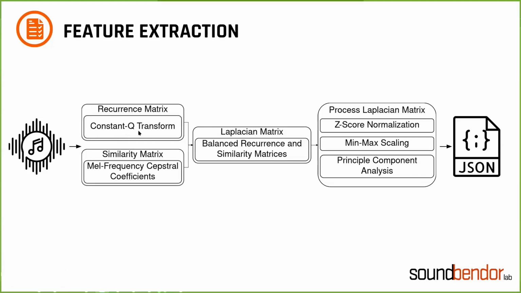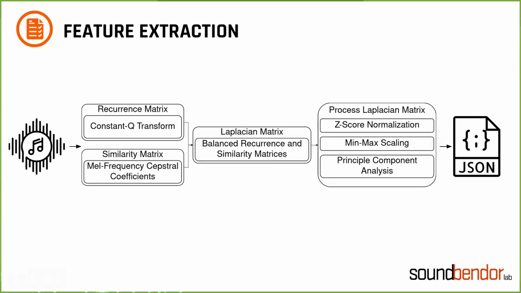At this point, our CQT matrix is a size of number of beats times number of bins, where the bins are the constant Q transform bins, holding magnitudes of frequencies in these basically frequency bands. So we use this constant Q transform to create a recurrence matrix, which captures the timbral similarities between song beats. We also create a beat-synchronous sequence matrix with a mel-frequency cepstral coefficient similarity between successive beats, and then create the similarity or sequence matrix from it.